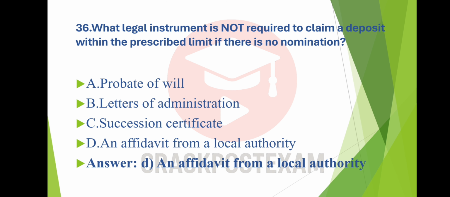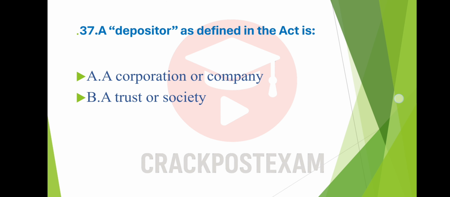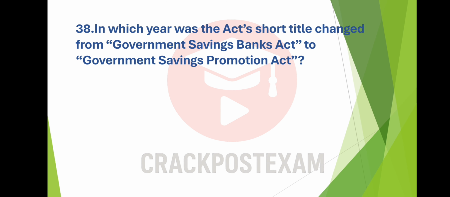And the answer is option D, an affidavit from a local authority. Question number 37. A depositor as defined in the Act is option A, a corporation or company. Option B, a trust or society. Option C, an individual. Option D, any legal entity. And the answer is option C, an individual.